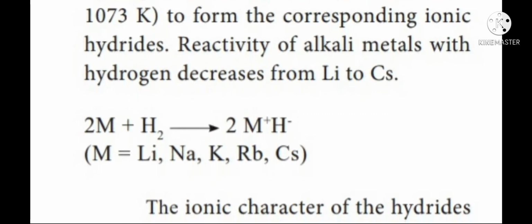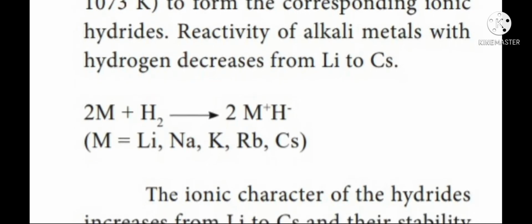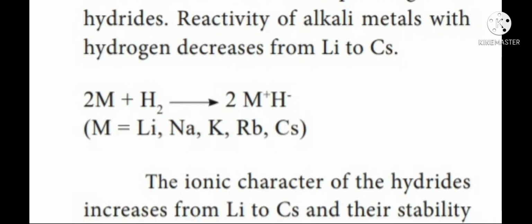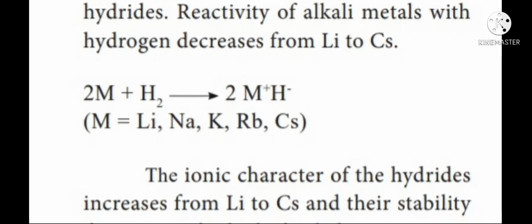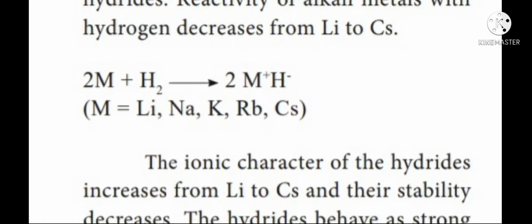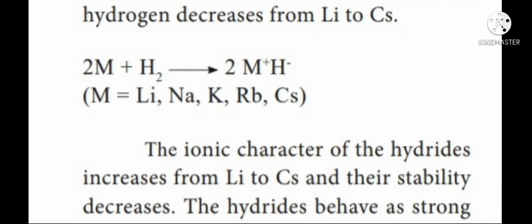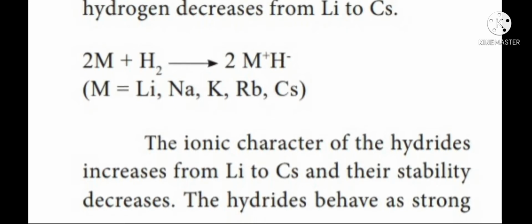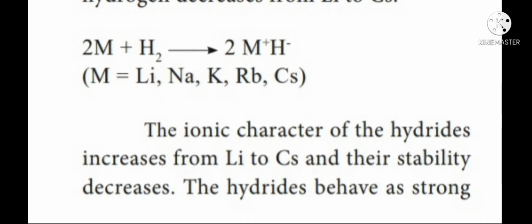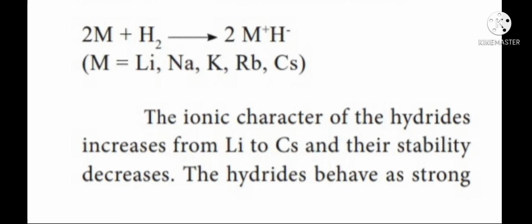It is given by 2M plus H2, which gives 2M+H−, where M+H− is said to be ionic hydride. Here, M represents lithium, sodium, potassium, rubidium, and cesium. The ionic character of the hydrides increases from lithium to cesium and their stability decreases.